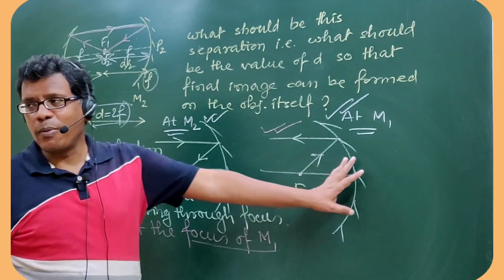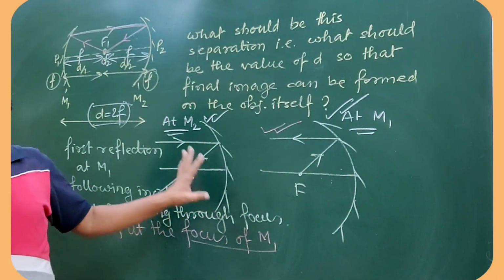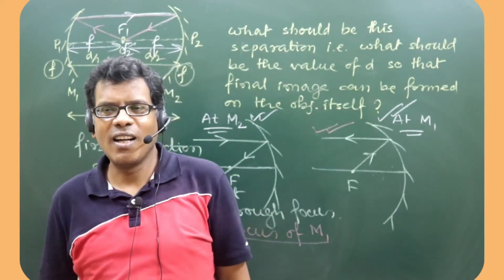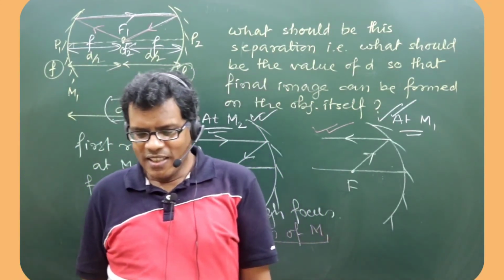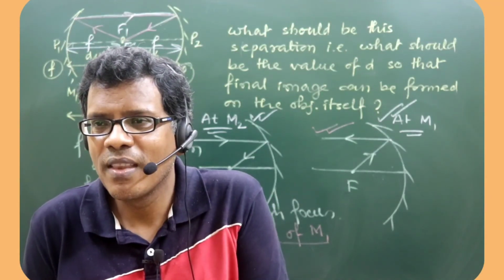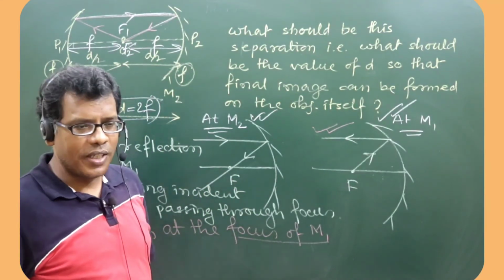This is taking place at mirror M1 according to our diagram, and this is taking place at mirror M2, so that object and image are coinciding at the midpoint of separation between the mirrors. I hope you have understood each and every argument in today's class.